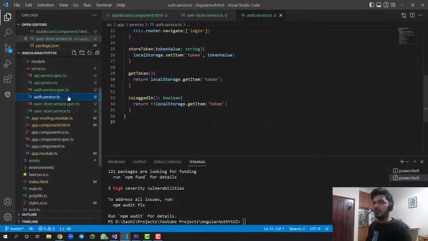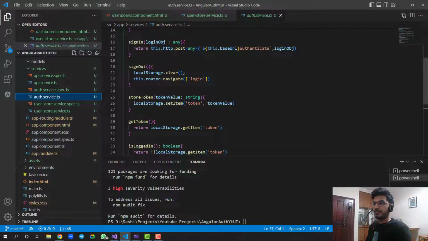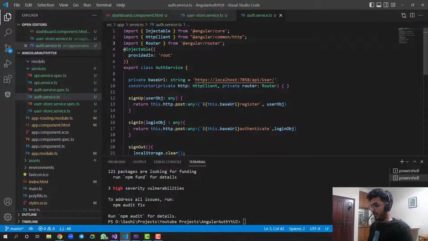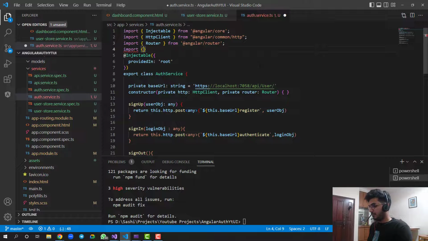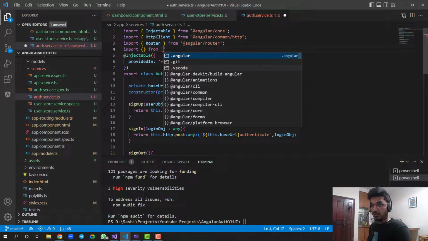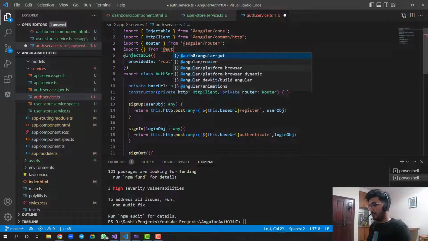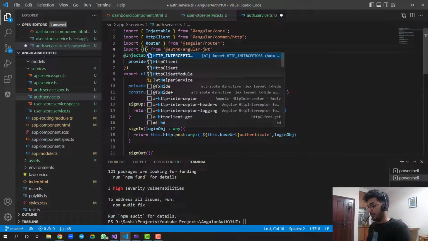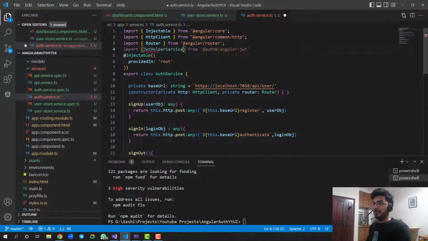Okay, now let's go to your auth service. In the auth service we are going to create a few methods, and those methods will help you to decrypt the token. The first thing is we need to import. So let's go on the top and just say import from the package we have installed, which is @auth0/angular-jwt. We need to import JwtHelperService. This will help us to decode the token.